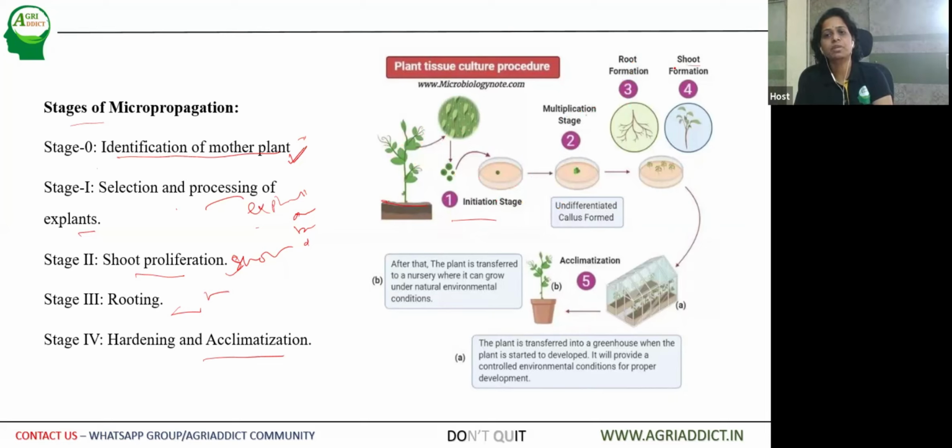Sometimes the shoot formation might come first compared to root formation. The third one, shoot formation, then root formation. Then after that, acclimatization in the polyhouses, then transferring them to pots or directly to the fields. So the plants are transferred to the nursery first, and then transplanted to the main field.